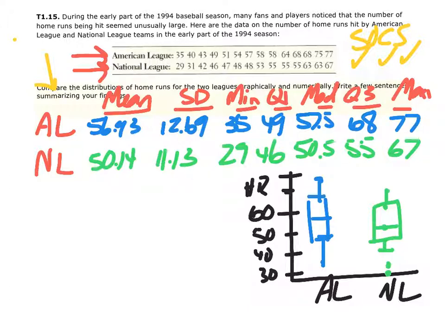And that's how you go about comparing two distributions. These aren't hard problems to do, but you need to make sure you talk about and compare things properly. It's very easy to forget part of your SOCS or not to compare American League to National League and bring in some numbers. It's a very time-consuming problem, but take your time if you encounter something like this because you can tackle it, but you have to be very thoughtful and cover all the points.